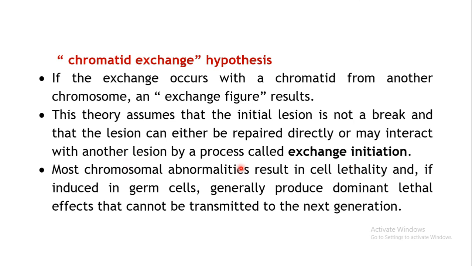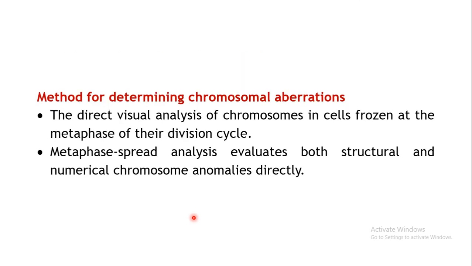Mostly these chromosomal abnormalities may result in cell lethality, that is, the cell may die. If it is induced in the germ cells and it is a dominant lethal one, cell death may take place, or it may not even be transmitted into the next generation. Such types of lesions are produced.